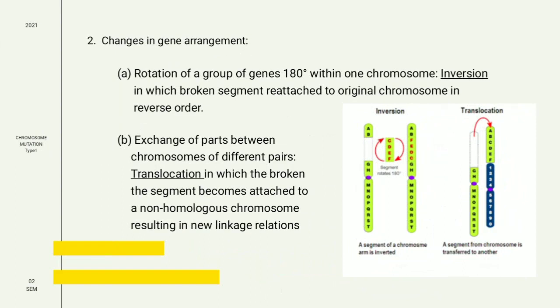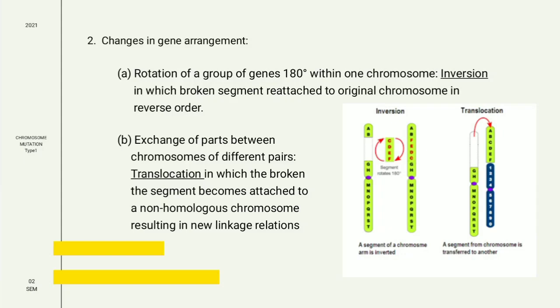Inversion and translocation come under the second category, change in gene arrangement. Inversion. Here, reversal of chromosome segment occurs. A segment of chromosome separates and rejoins it in an inverted position. It changes the sequence of nitrogenous bases in the chromosome. It occurs when the region of chromosome breaks off and rotates through 180 degree before rejoining the chromosome.